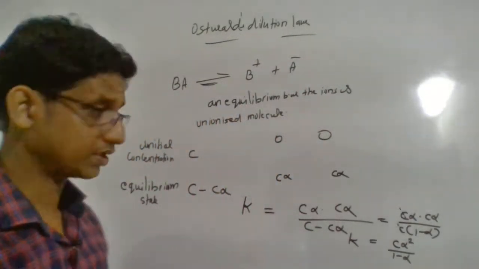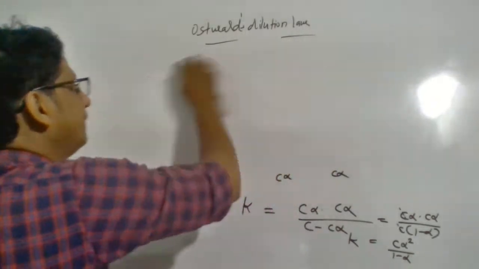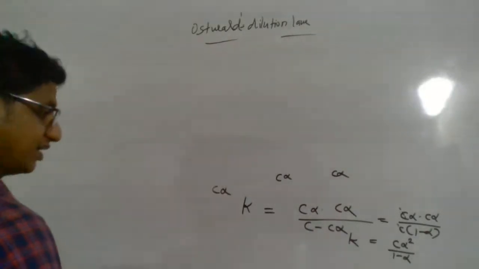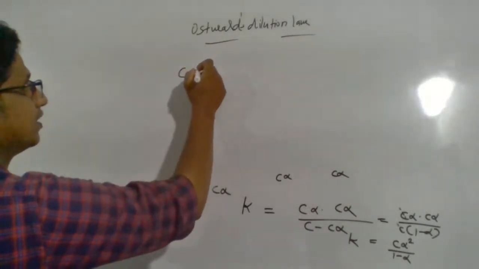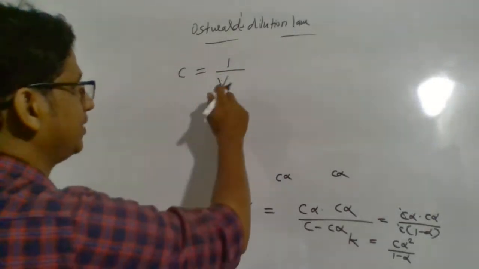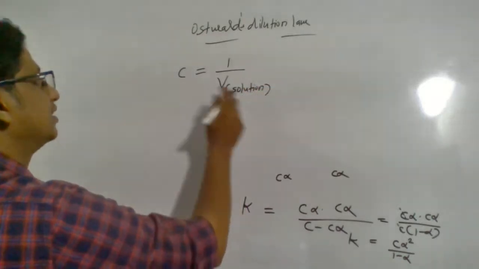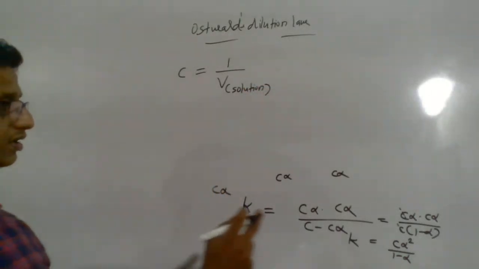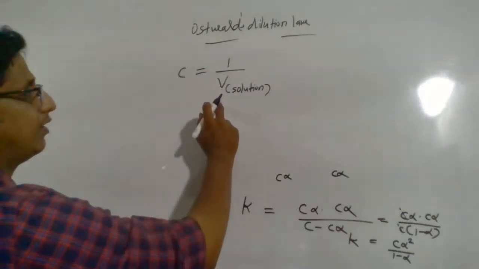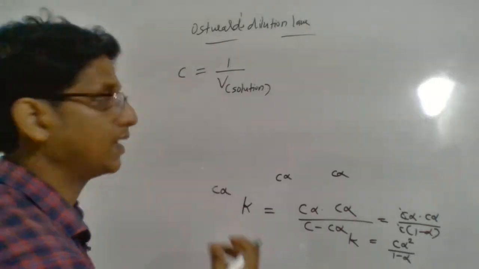Now imagine that 1 mole of an electrolyte is taken in V volume of the solution, where V is the volume of the solution. Then you can apply it in terms of C. Let C be equal to 1 by V, where C is the 1 mole of electrolyte taken.